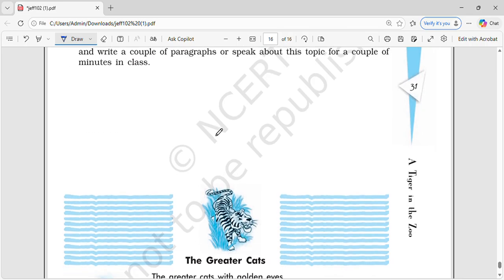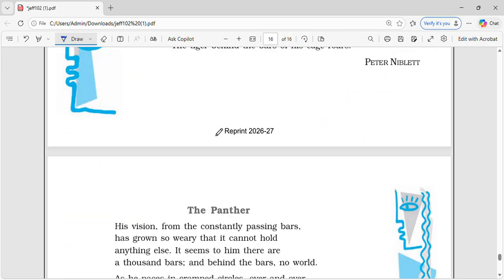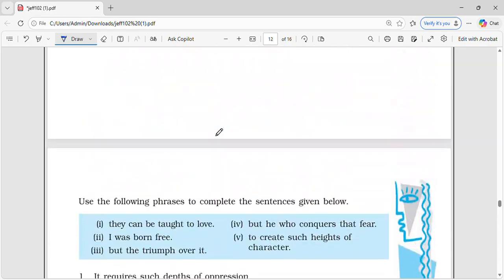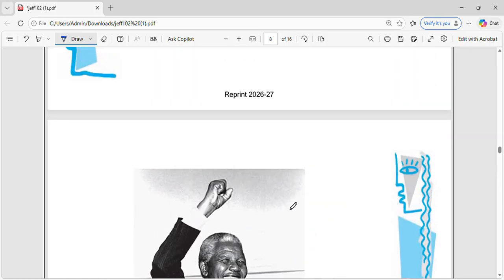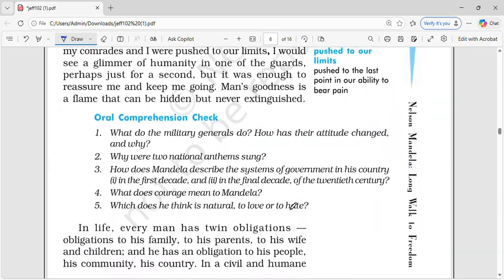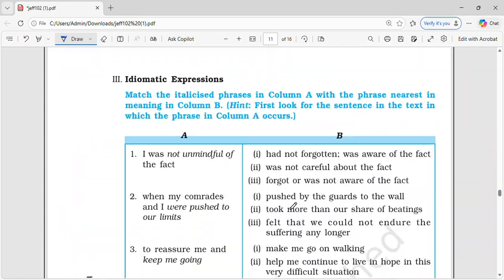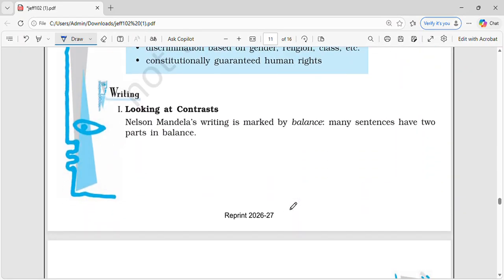ठीक है. चलो, I think we are done with this chapter now. So yeah, if you want Nelson Mandela ka, I'll be uploading very soon, don't worry. This is just a little lengthy chapter, इसलिए I just thought to make the poem first, and then I'll make sure to upload Nelson Mandela also.